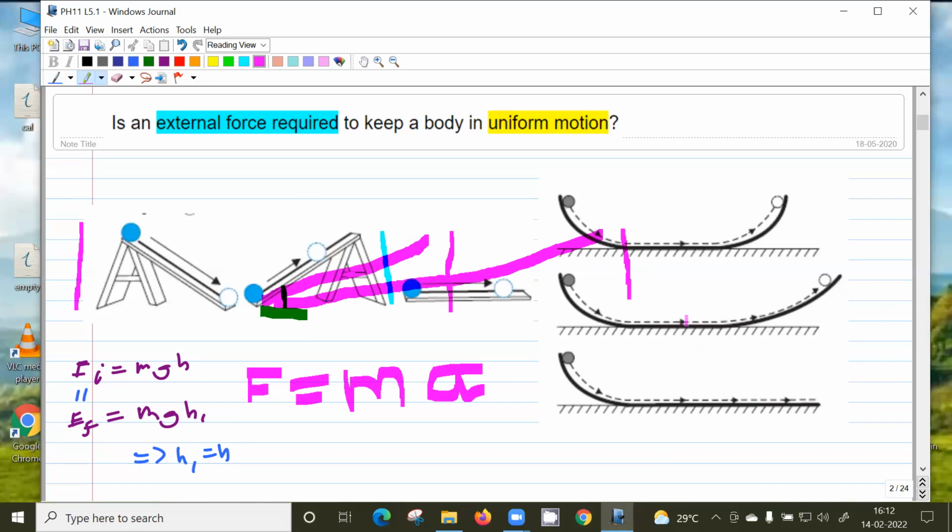But suppose I make the inclination continuously decreasing and finally I make it flat. Then this thing will not stop at all. It will keep on going because it is not able to climb that height. Of course friction is not there. If friction is there, it will stop. There will be some dissipation. But assume it's an ideal case where there is no friction. So this thing will keep on moving, right?